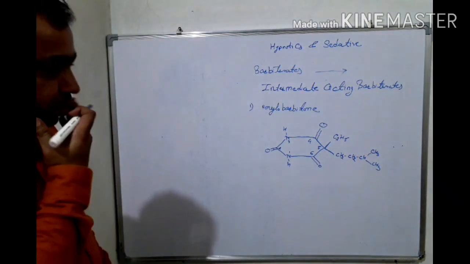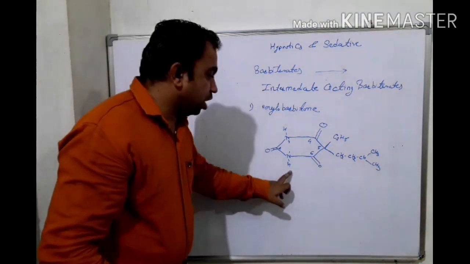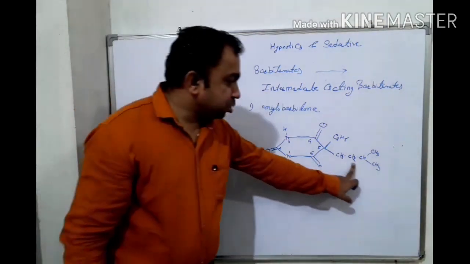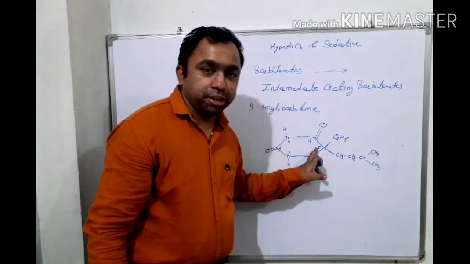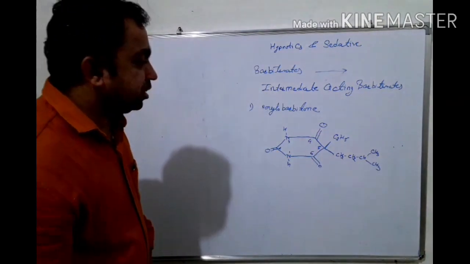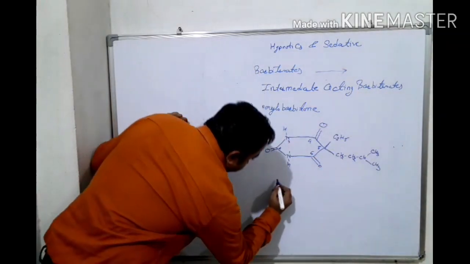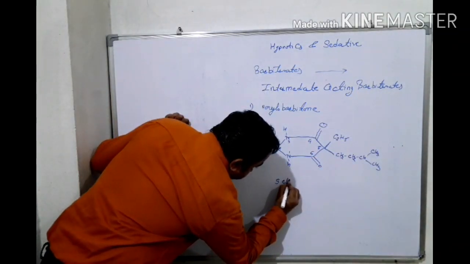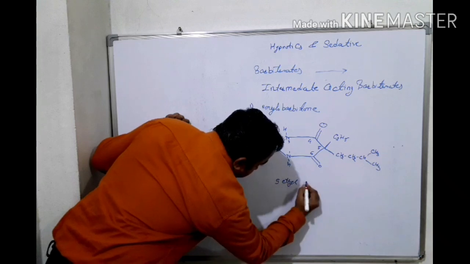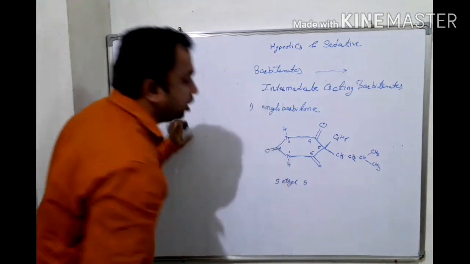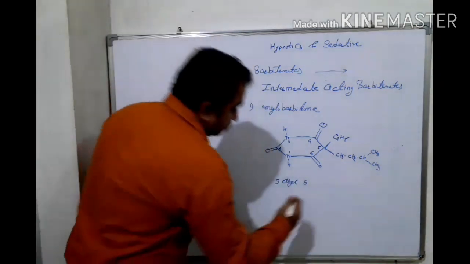Before going to the IUPAC name, we see the isopentyl group is on the 5 number carbon atom. So the IUPAC name of this drug is 5-ethyl, 5-isopentyl barbituric acid.